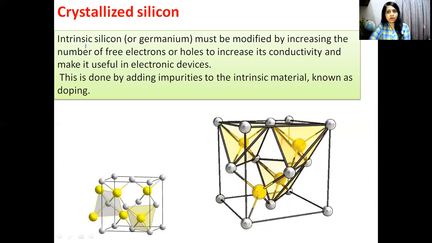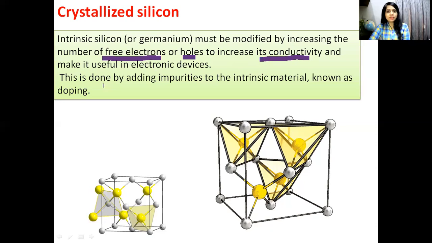That means we should increase the number of free electrons or holes to increase its conductivity, and make it useful in electronic devices.